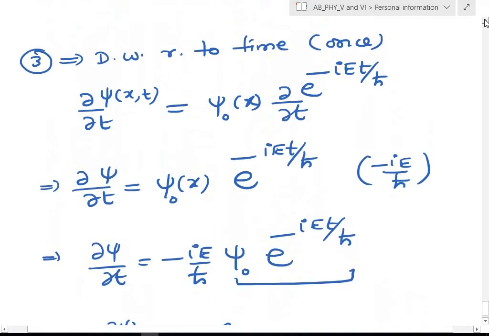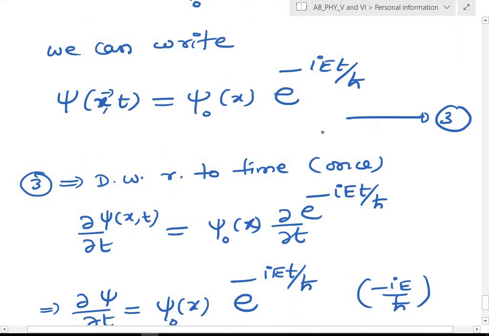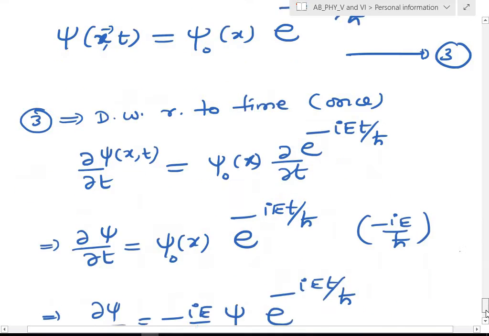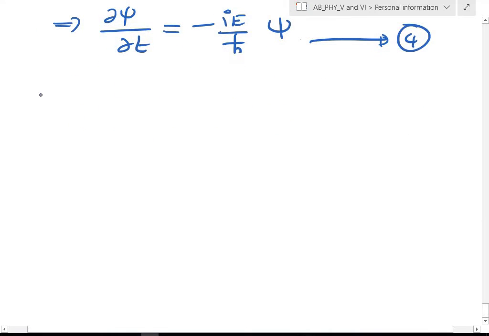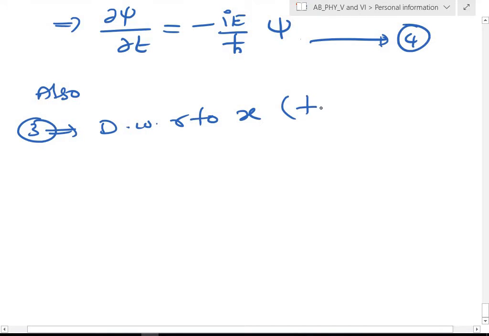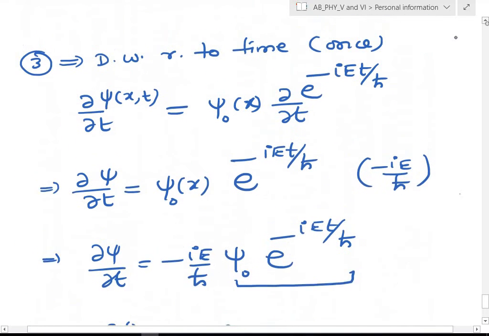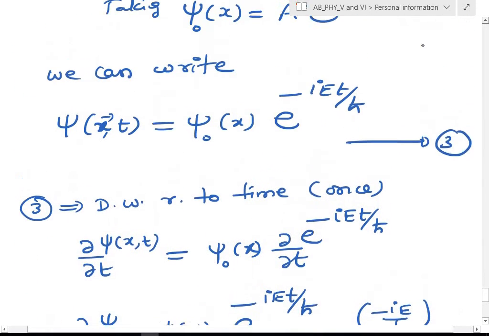So first here we differentiated equation 3 with respect to time only once. Next, we differentiate the same equation 3 with respect to x twice, that is ∂²psi/∂x². Psi involves x as well as t, so be careful here: with respect to x we are differentiating, so you need not touch the time dependent part.